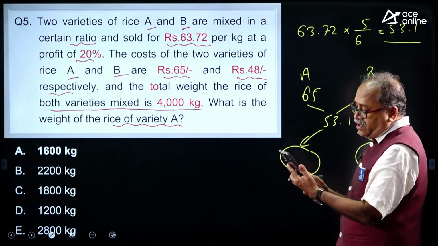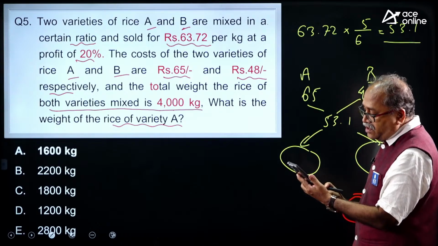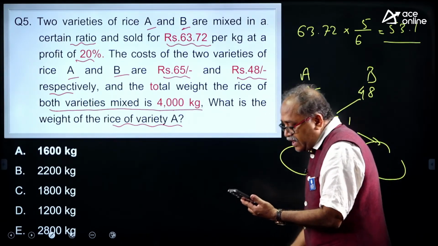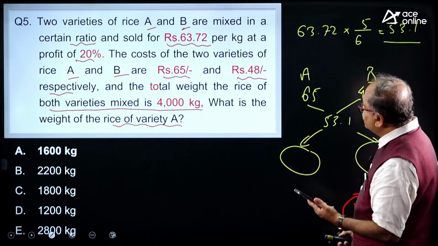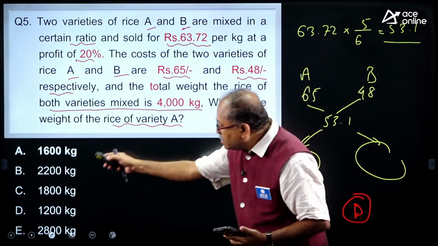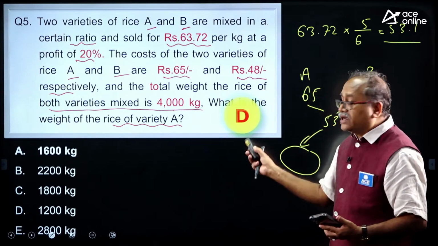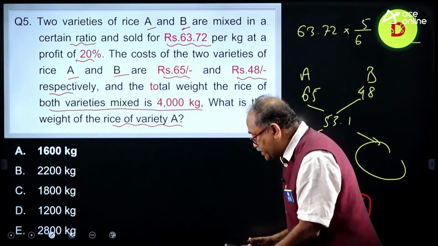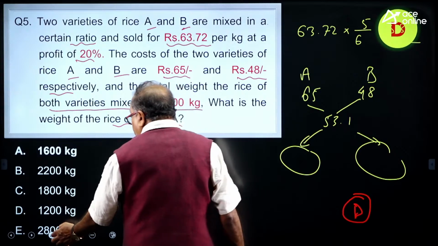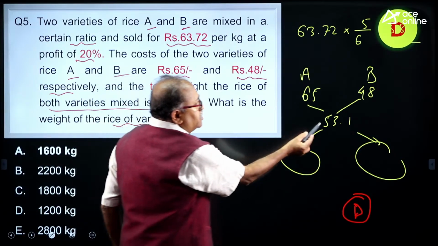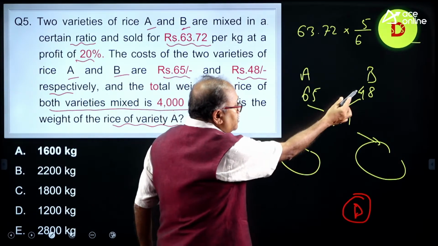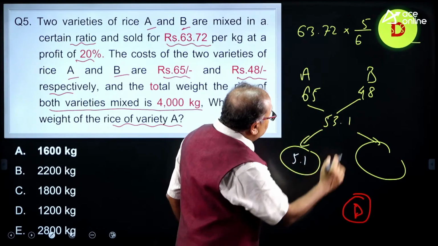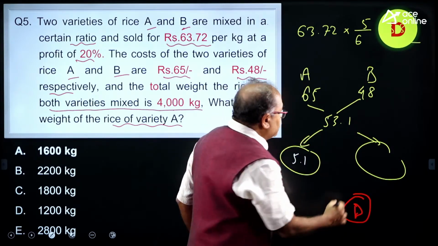Answer it. Tabitha has said D, and Sumit Pawar has said 1200. Yashwant sir, what happens? 1200, that is option D. Let me check that. Yes, Mr. Sumit Pawar and Anusha, 1200 is the correct answer. What you might have understood here is that from here to here the difference is 5.1,